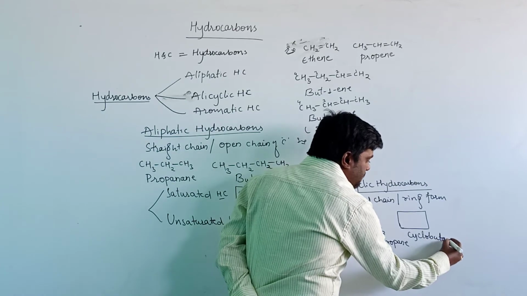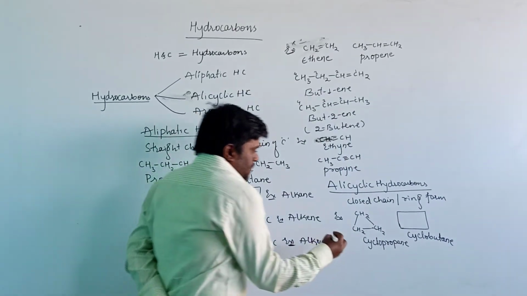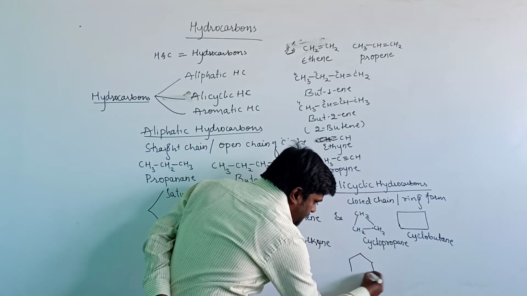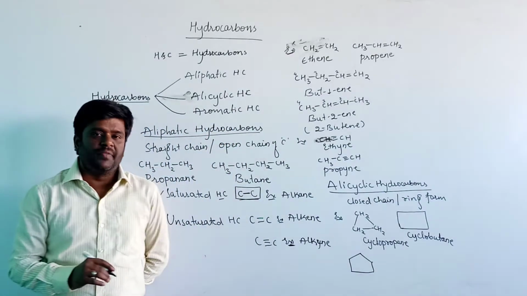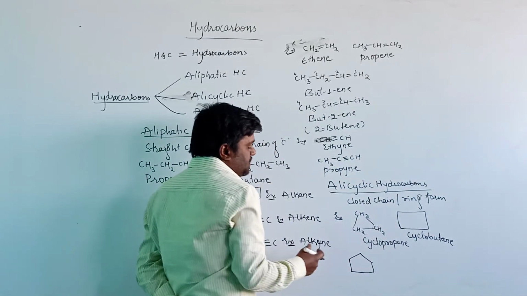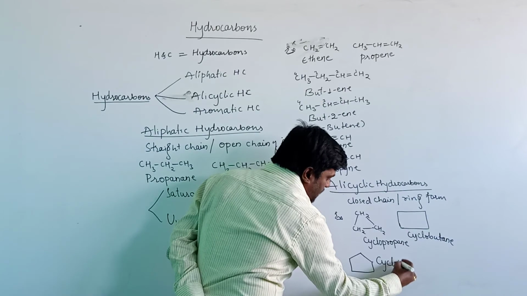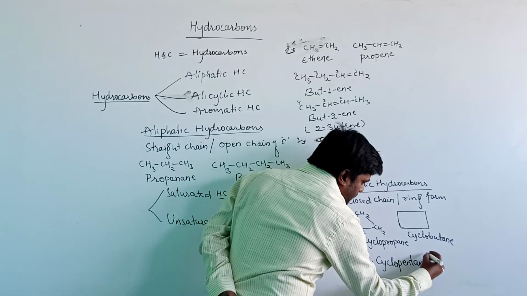Then another example. The number of carbon atoms in the parent chain is 5, and it is present in the ring form. Therefore, it is known as cyclopentane.